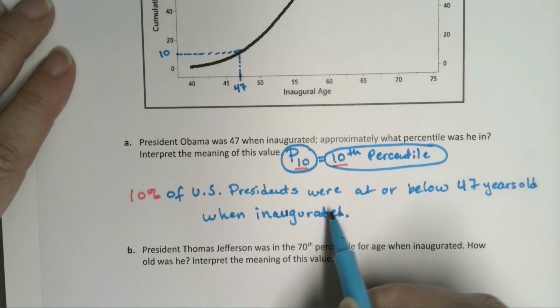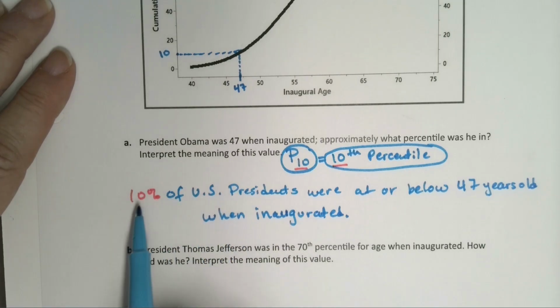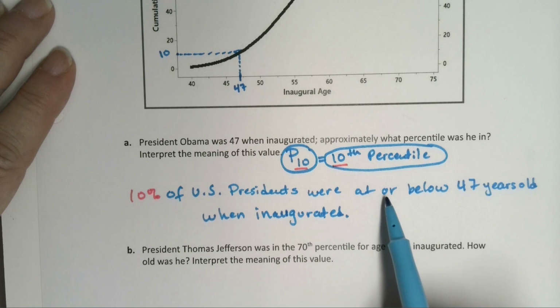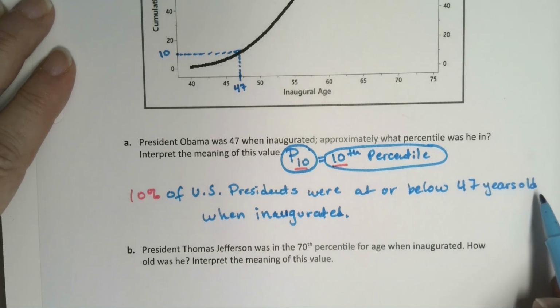So this is the script piece, right? So 10% of, and then you put the context. It was the US presidents were at or below 47 years old is his value.